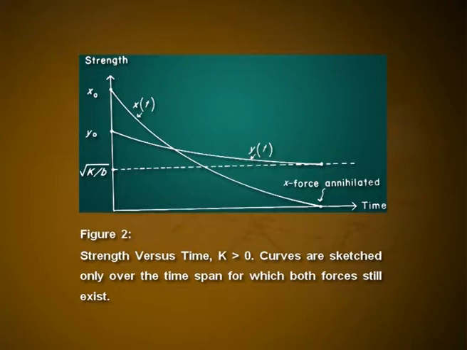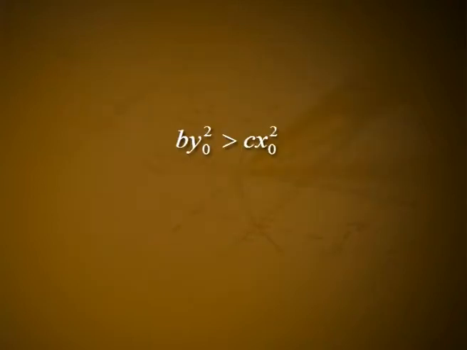The graphs of equations 13 and 14 are given in figure 2 in the particular case that k is greater than 0, that is b y naught square is greater than c x naught square, or equivalently gamma y naught is greater than x naught. Observe that for the victory of the y force, it is not necessary that y naught exceed x naught, but that gamma y naught is greater than x naught.